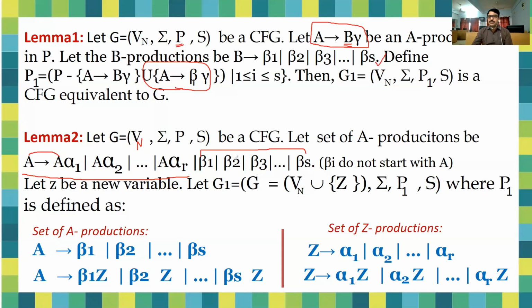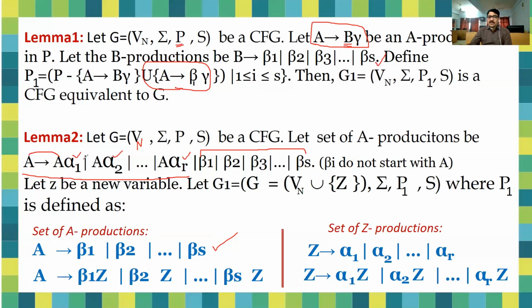That is beta 1, beta 2, beta 3 and beta S. So just write all these productions of the A variable, right? And after that, introduce a variable, that is Z, and concatenate it with all the productions of A. So we can write here A to beta 1, beta 2, beta 3, and Z is the new variable that is associated here: beta 1 Z, beta 2 Z, and beta S Z. Where what is Z? Z is simply the alpha 1, alpha 2, alpha 3.